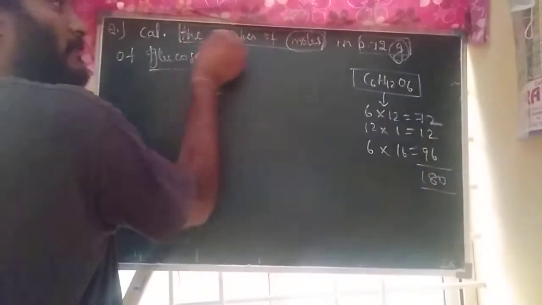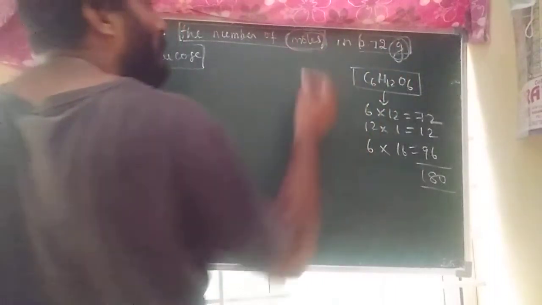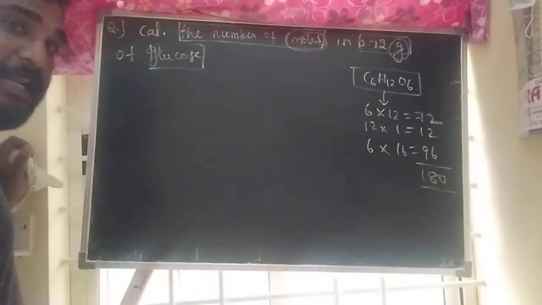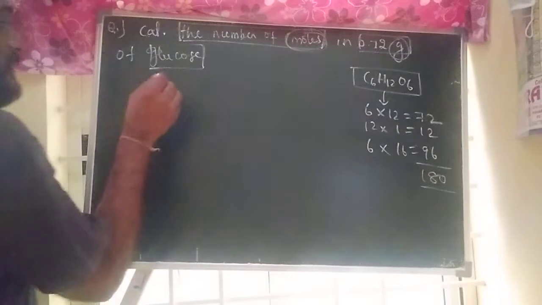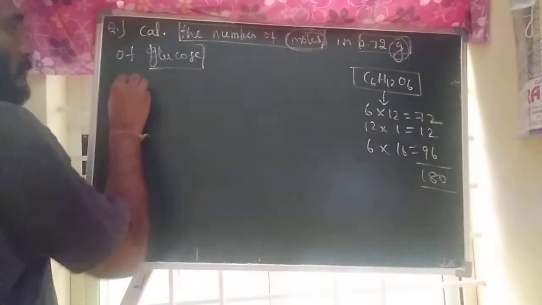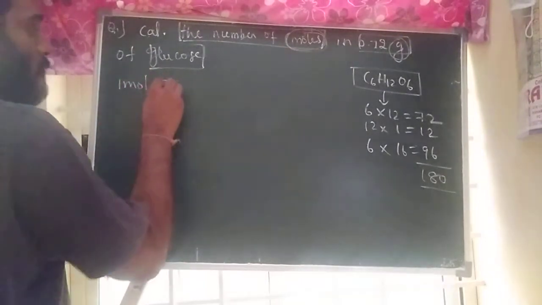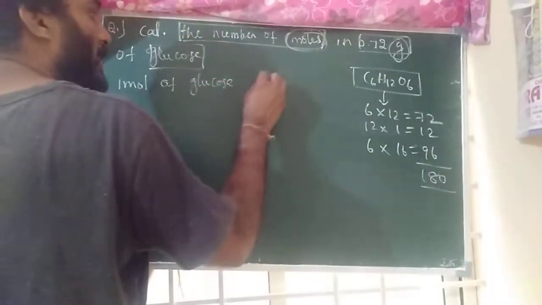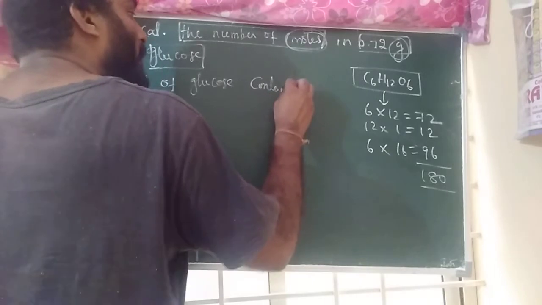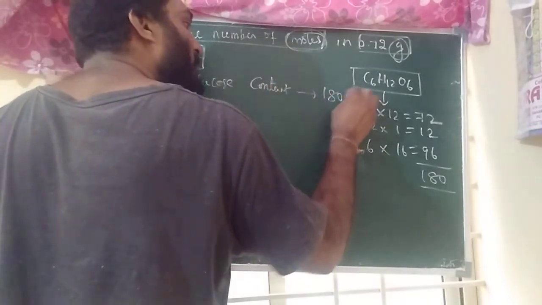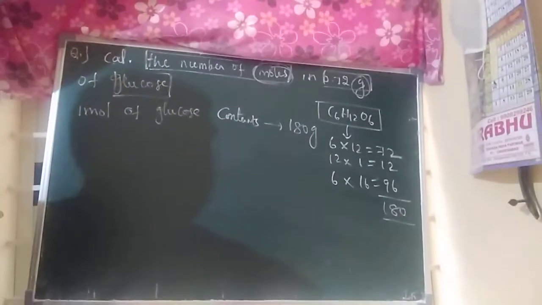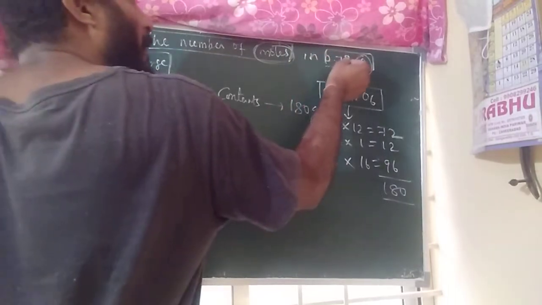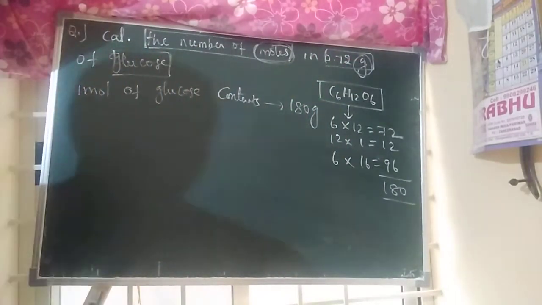So in the question they gave the moles and grams relation. How to write the moles and grams relation? Listen. 1 mole of glucose contains how many grams? 180 grams. They're asking about 0.72 grams, means how many moles?